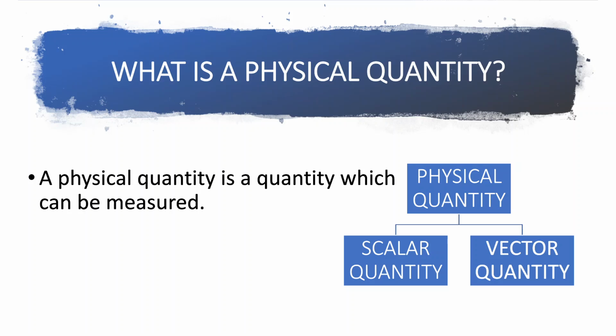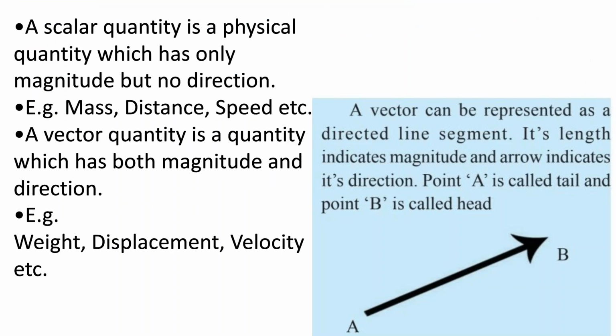Now I'll be telling you all what actually is a physical quantity before going deep into motion. What is a physical quantity? A physical quantity is that which can be measured. It can be differentiated into two types based on magnitude and direction: scalar quantity and vector quantity. A scalar quantity is a physical quantity which has only magnitude but no direction. Example: mass, distance, speed. A vector quantity is a quantity which has both magnitude and direction. Example: weight, displacement, velocity, etc.